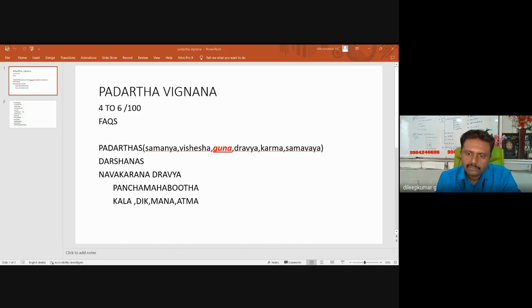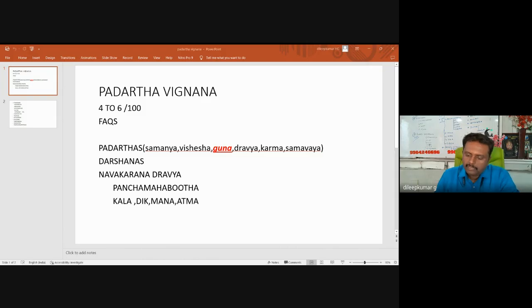Pilupaka and Pitrupaka are the two Pakas explained in Padartha Vignana. Pilupaka means chemical change, Pitrupaka means physical change. Usually in the body, both physical and chemical changes happen. Pilupaka is chemical change and Pitrupaka is physical change. Pitrupaka, the physical change, is explained in Nyaya Darshana.